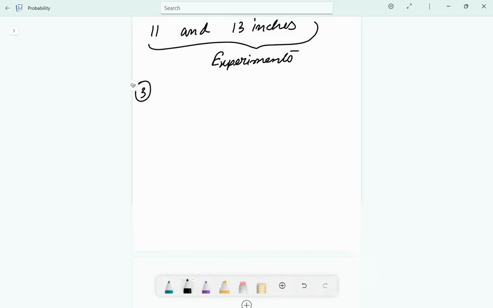Let's say the length of life of an electric bulb. Wait, let me write. The length of life of an electric bulb produced by a certain manufacturer is recorded. Now in this case, one does not know what the exact length of life of a bulb will be. However, one is aware in advance that it will be some number between 0 and infinity. Am I correct? Like if we just turn on the switch and we see the bulb fused, so it will be 0. And if we say that the life of the bulb is going on and on for infinity, then that can also be a case, but that is not an ideal case, right? So both are not ideal cases, but we take numbers between 0 and infinity.